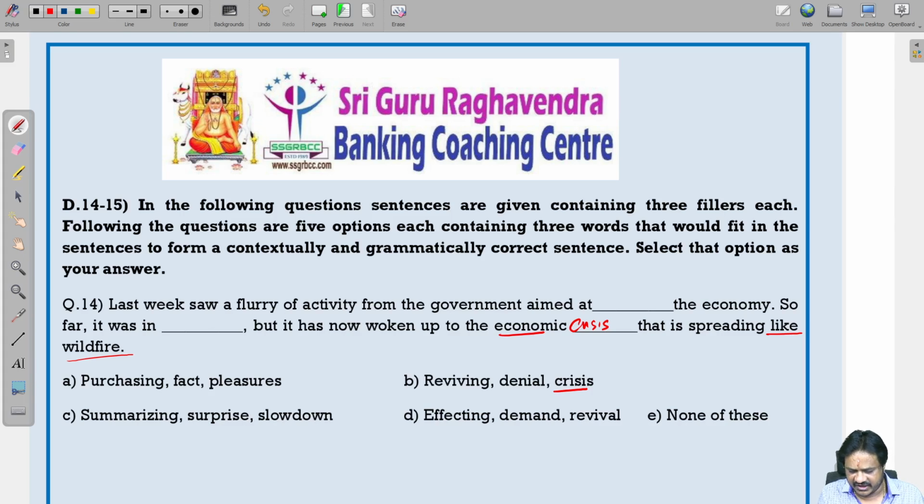Last week saw a flurry of activity from the government aimed at dash the economy, repairing the economy. So which word should you use? Reviving the economy. The hint is economic crisis spreading like a wildfire. Based on the third blank, we can fill the remaining blanks. So last week saw a flurry of activity from the government aimed at reviving the economy. So far it was in denial. What is the meaning of denial? Denial means refusal. Here the hint is in the third blank. So which is the correct option? B is the correct option. Now let us see the next question.